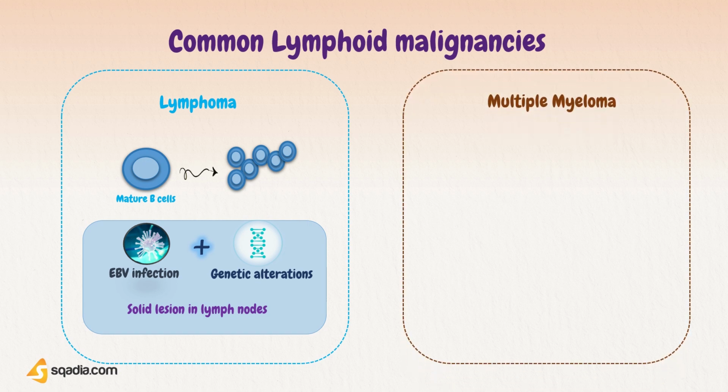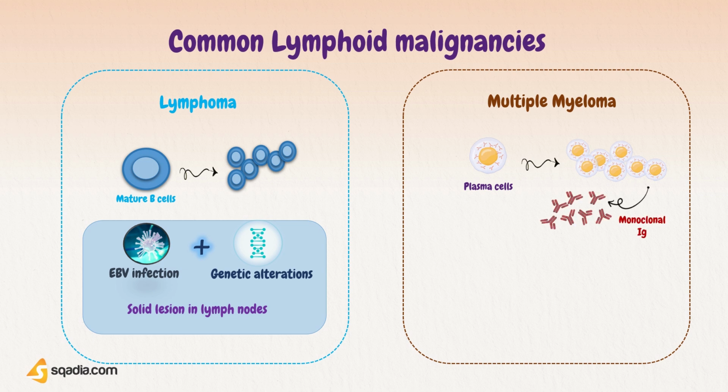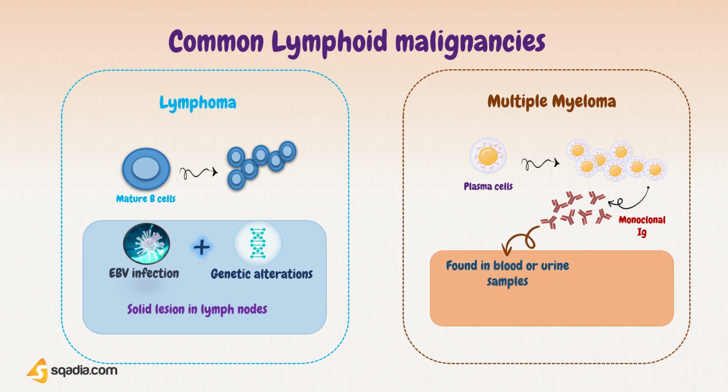Next common lymphoid malignancy is known as multiple myeloma. This condition is derived from malignant plasma cells. In myeloma, the clone of malignant plasma cells produces monoclonal immunoglobulin that can be found in blood or in urine samples, so it can be detected by the presence of monoclonal antibodies. This malignancy is relatively common in the elderly.